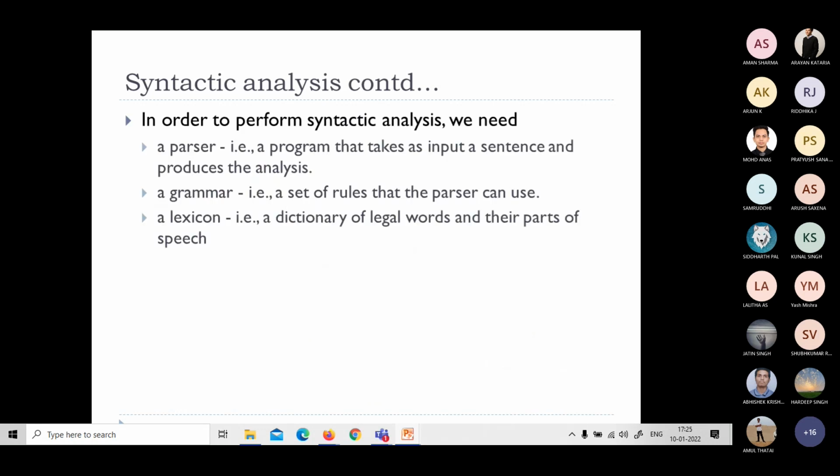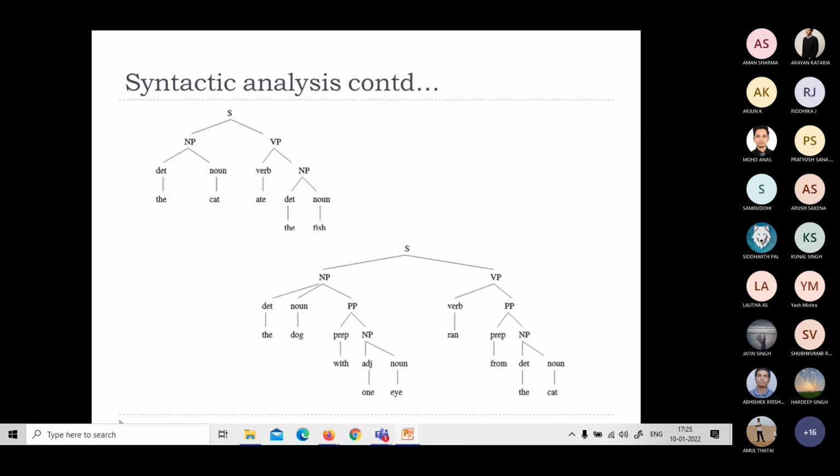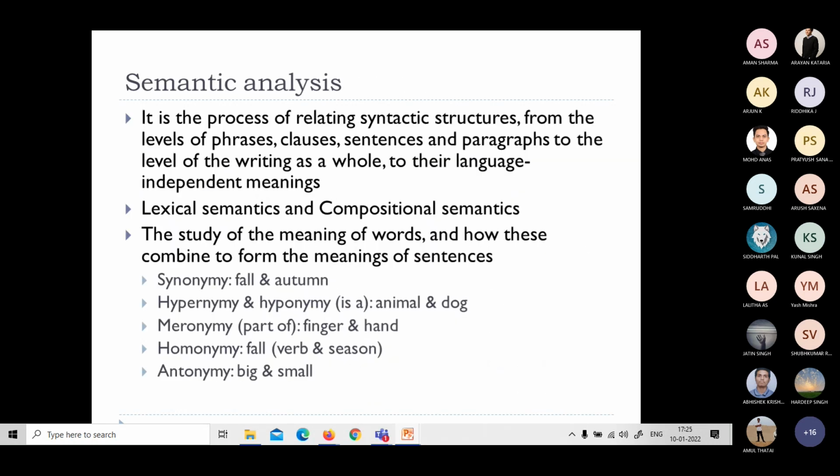Right? This is complete syntactic analysis. Once syntactic analysis is done, the next level is to understand the semantics of the sentence. Semantics of the sentence is to understand the meaning of the complete sentence, what exactly it means. I have understood the words individually, I have understood the structure of the sentence, everything is correct. Now it comes to the meaning of the sentence.